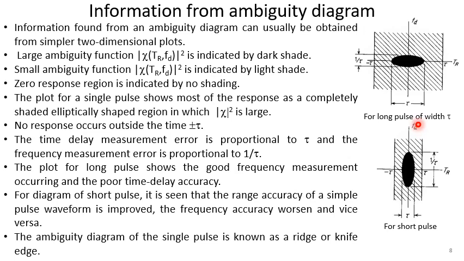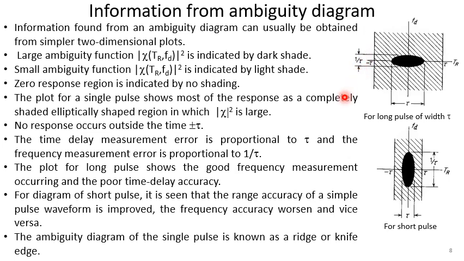The plot for a single pulse shows most of the response as a completely shaded, elliptically shaped region in which |χ|² is large. No response occurs outside the time ±τ. The time delay measurement error is proportional to τ, and the frequency measurement error is proportional to 1/τ. So this is τ and this is 1/τ.